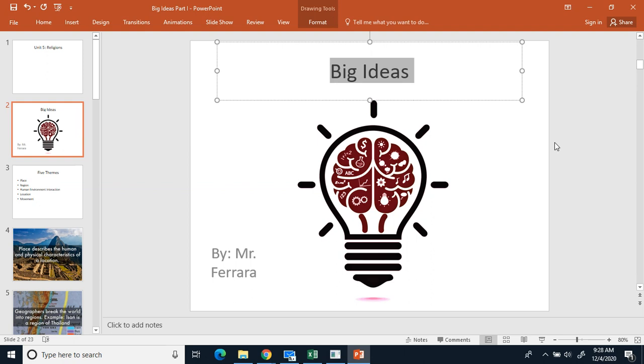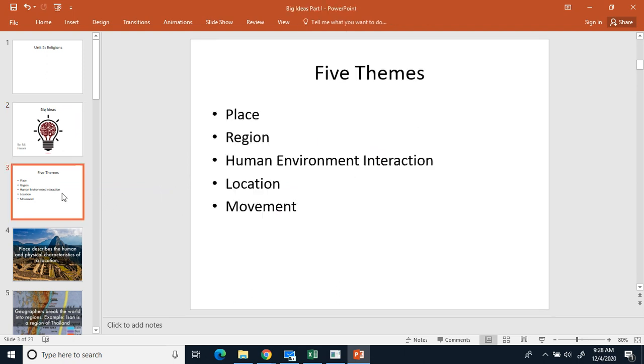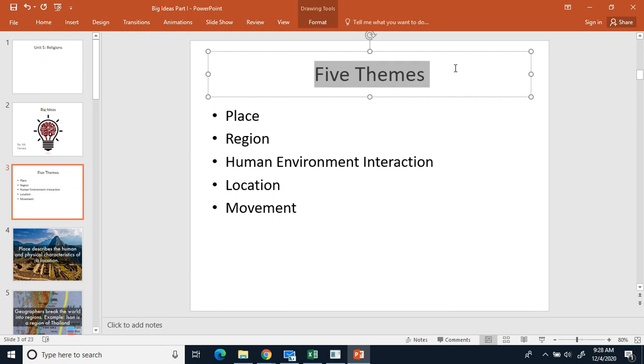So we're going to talk about some of the big ideas from both units 1 and 2. The first one of our big ideas to talk about was the 5 themes of geography. Go ahead and make a bullet and write down 5 themes. So the 5 themes is about the 5 themes of geography.